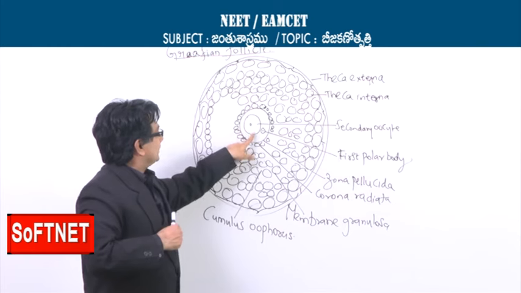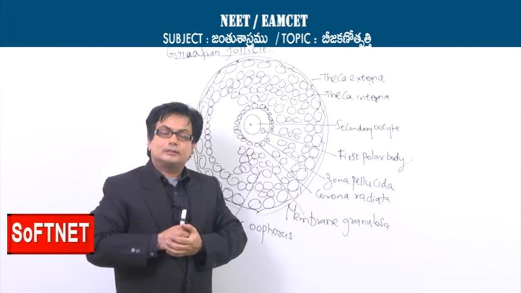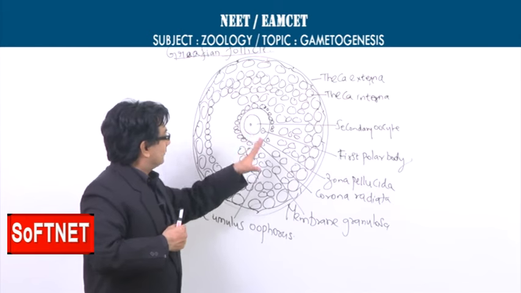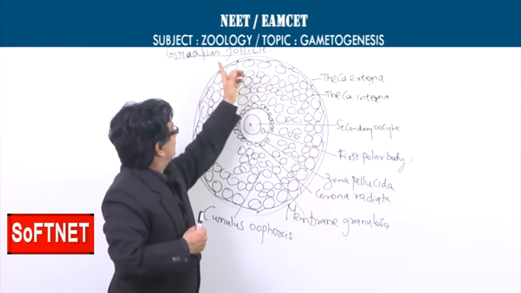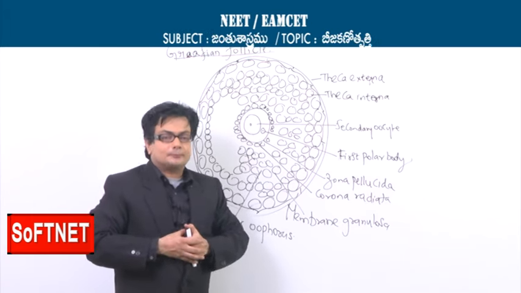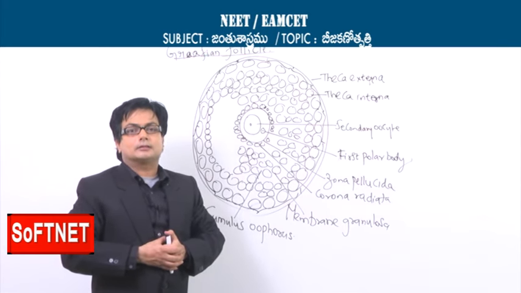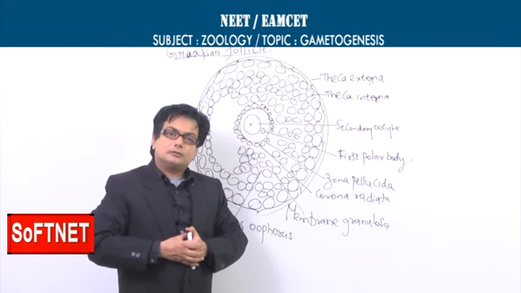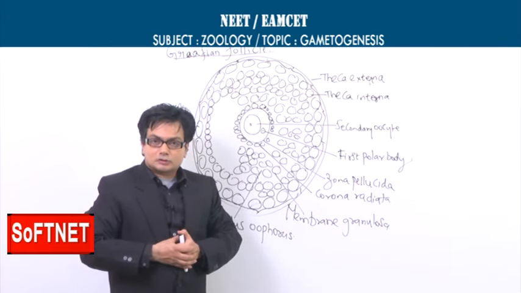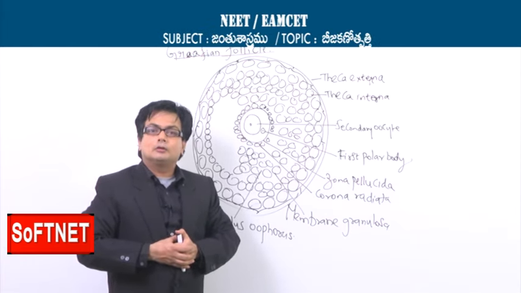So, this is the Graafian follicle, and what is important here is all are diploid cells except for the secondary oocyte and the first polar body. That is one important point to be noted. Second is the release of the hormone, that is estrogen, done by the endocrine cells of the Graafian follicle. So when the levels of estrogen gradually increase, it will act like a signal for the release of the luteinizing hormone. So when estrogen levels increase, that will signal the release of LH, the luteinizing hormone, a gonadotropin and a product of the adenohypophysis.